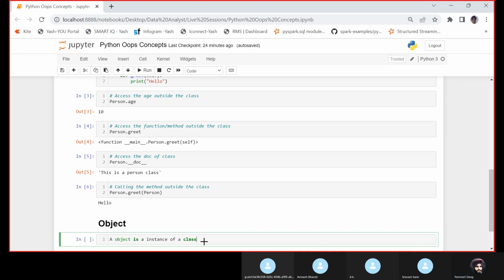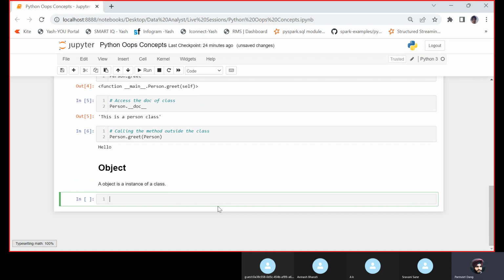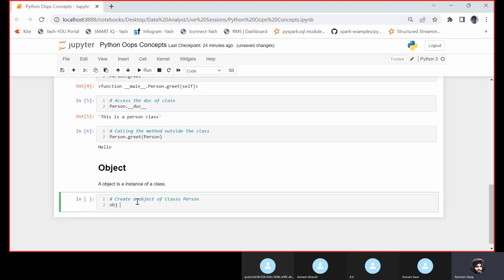Let us try to create an object of class person. Let us say the object name is obj. How to define an object? I will write the class name followed by a function sign. Class name followed by function sign. So it is an object of class person.